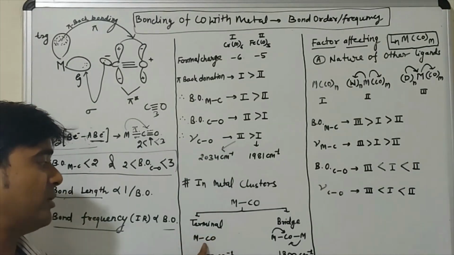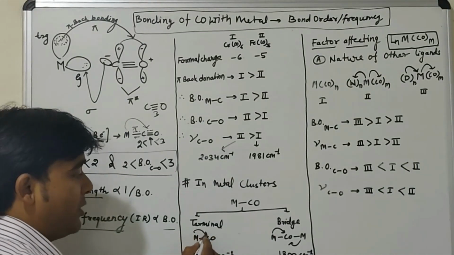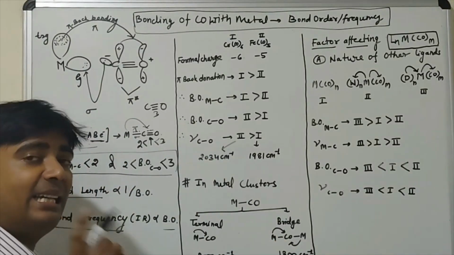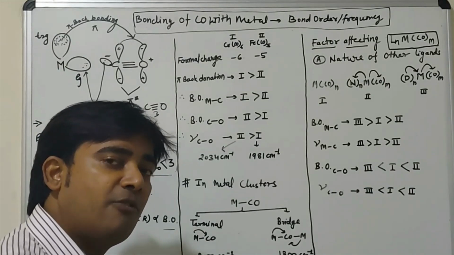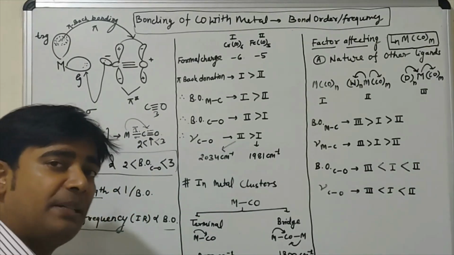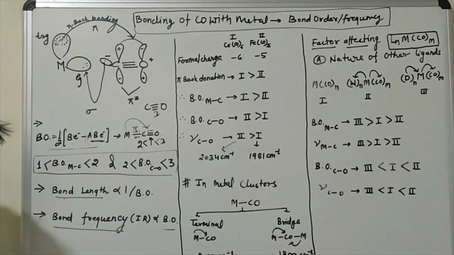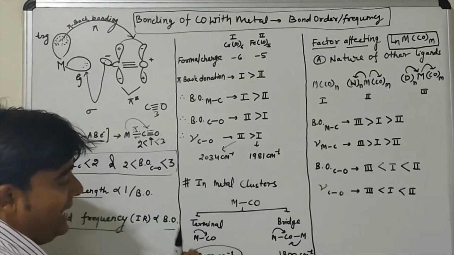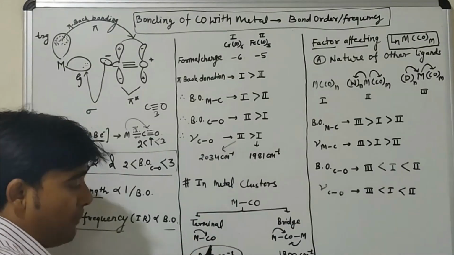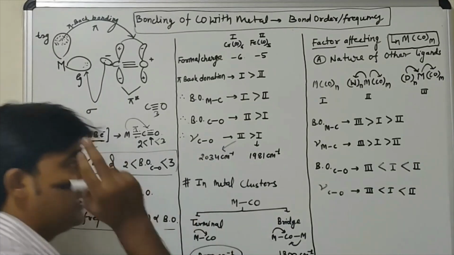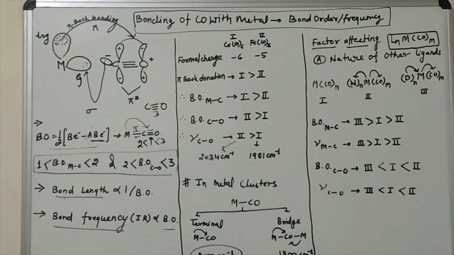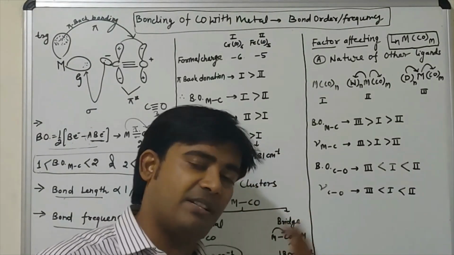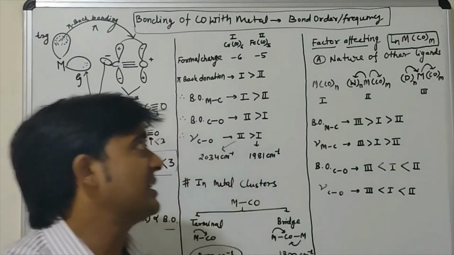In contrast, here there is only one pi back donation. So as compared to the bridge case, here there is less electron density in the anti-bonding pi star orbital of carbon monoxide. That means the bond order of carbon monoxide is decreased less as compared to the bridge case. So the bond order is high in the terminal position, and the bond frequency is also high as compared to the bridge position. Okay. Now we are going to discuss some factors affecting this bond order, bond frequencies and bond length.